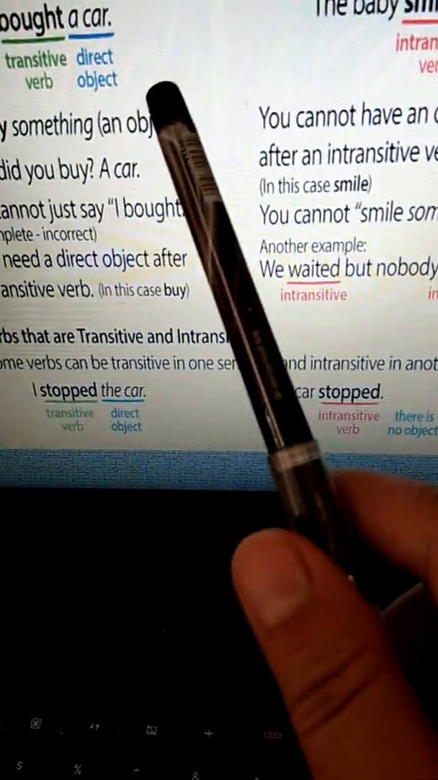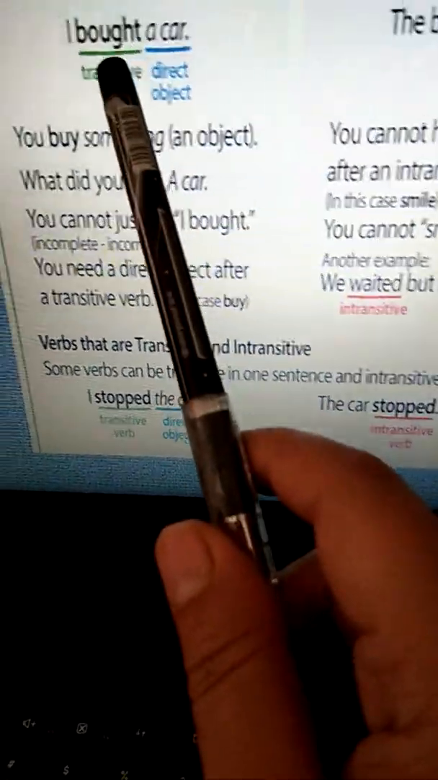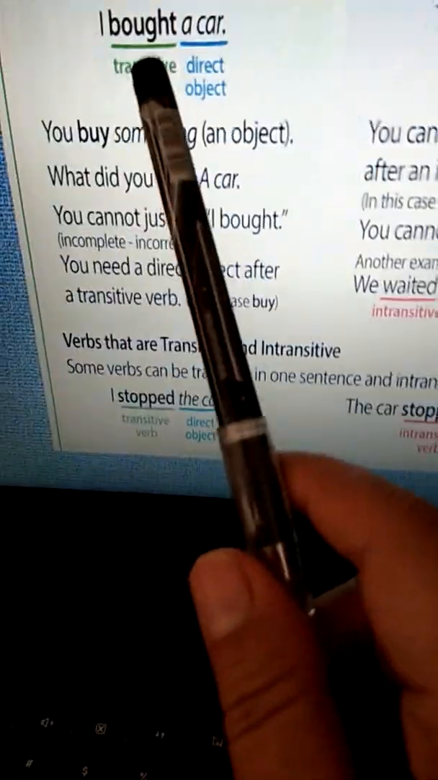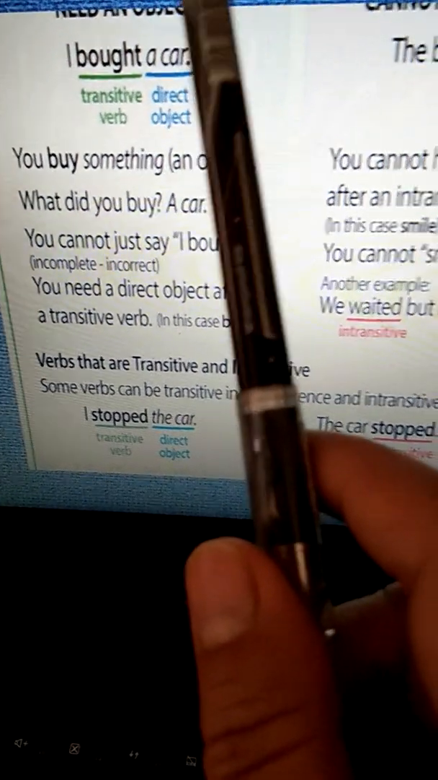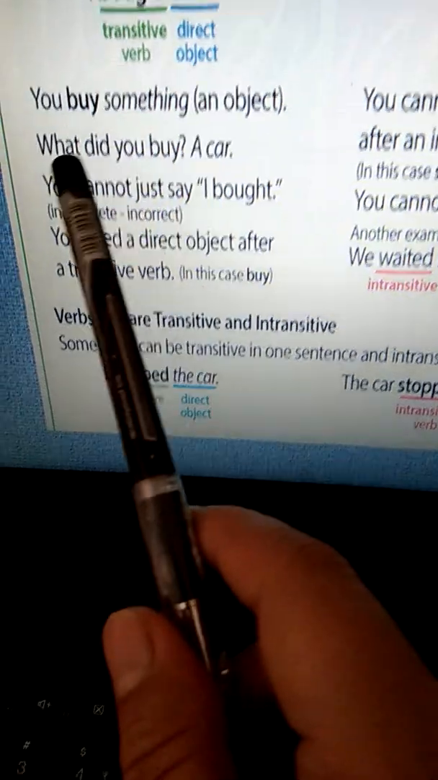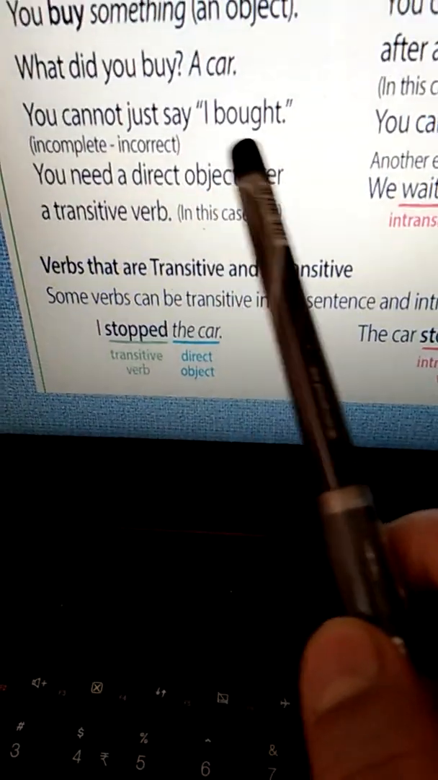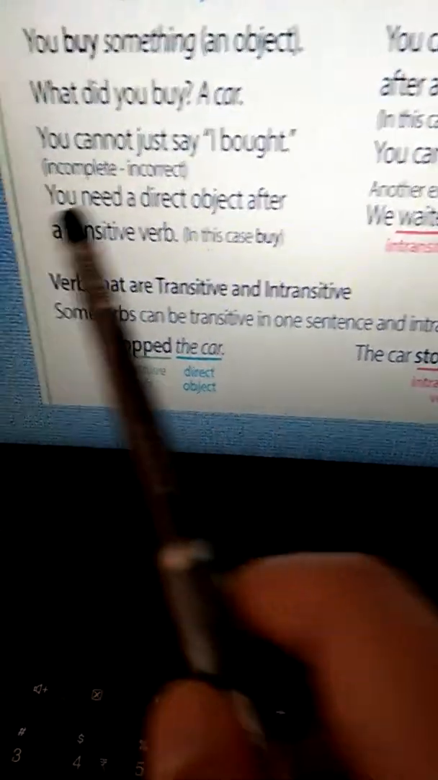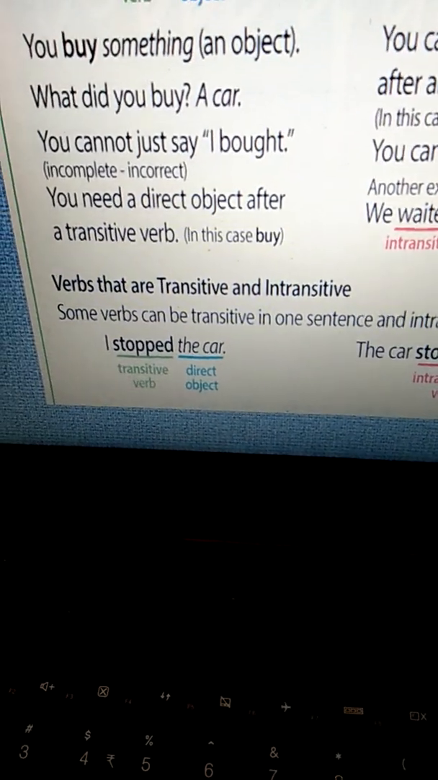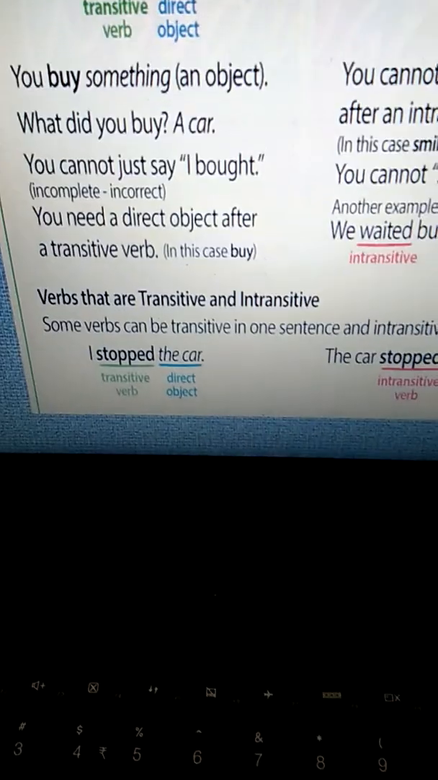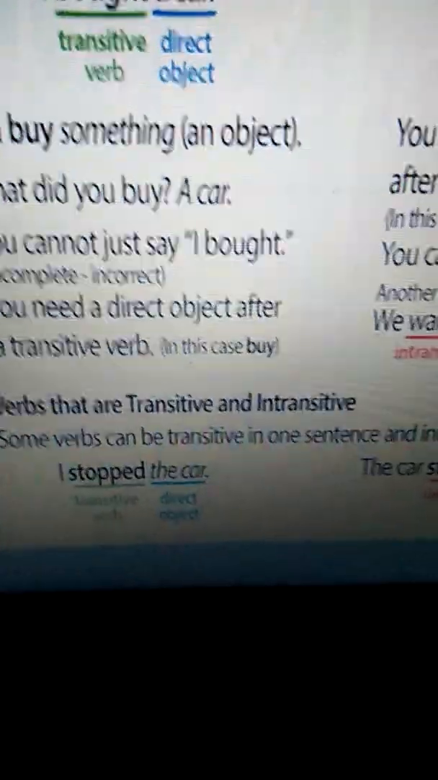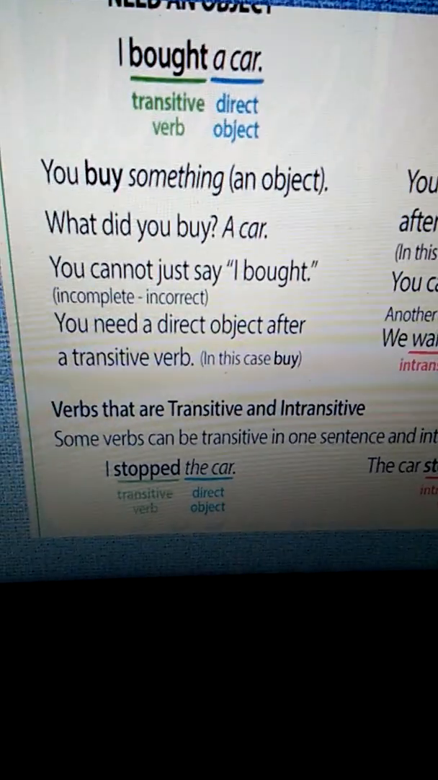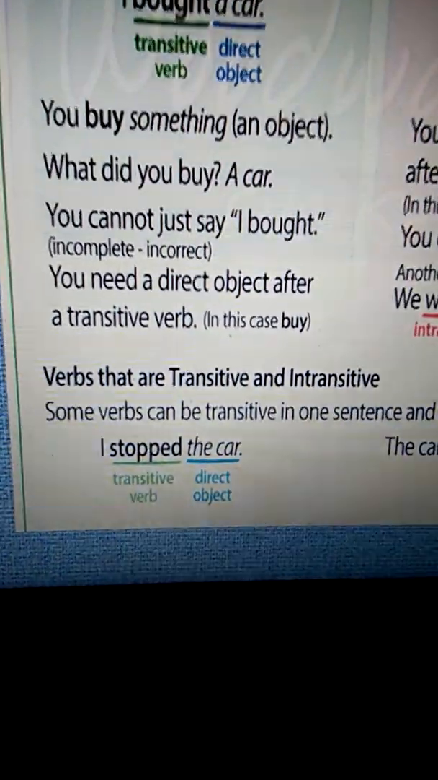I bought a car. Bought is the verb and it is a transitive verb because it has got a direct object. What did I buy? I bought a car. You cannot just say I bought. This is an incomplete, incorrect sentence. Can we say I bought? No. You need a direct object after a transitive verb. So in case of a transitive verb, a direct object is always needed. Okay.